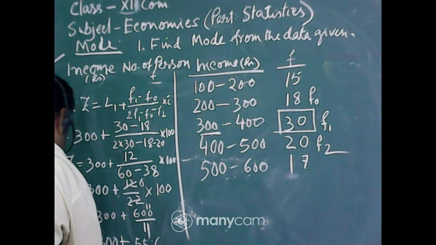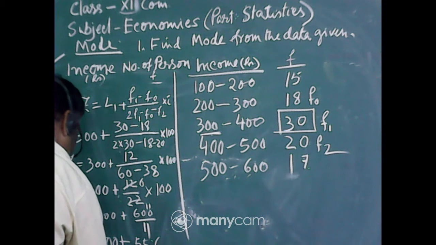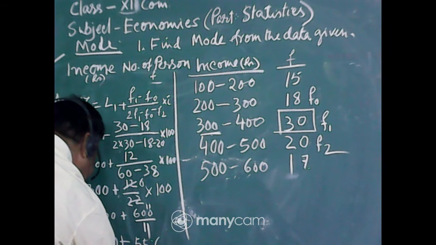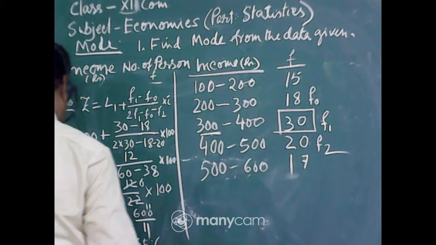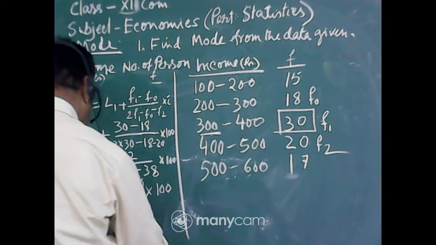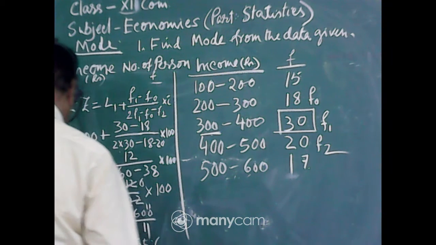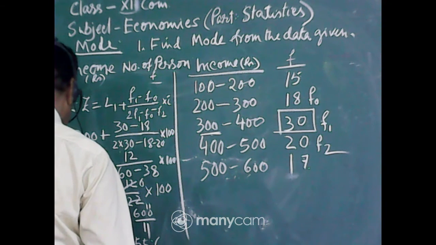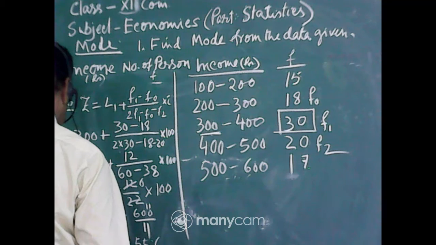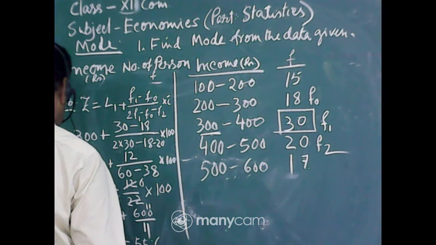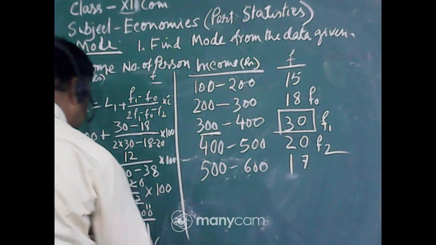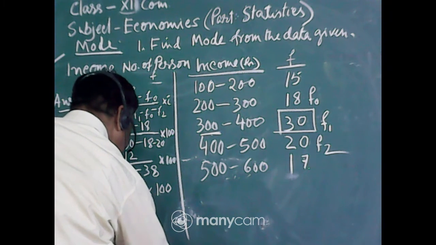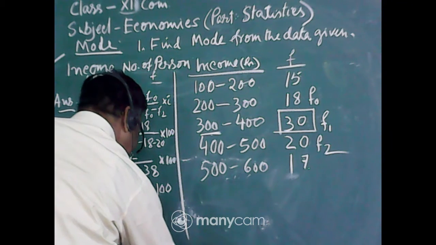So Z is equal to 355.6, or maybe 355.55.